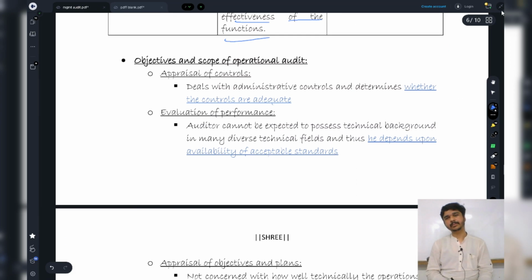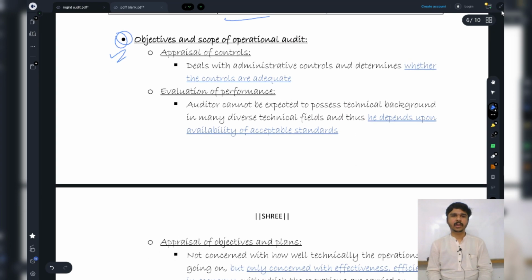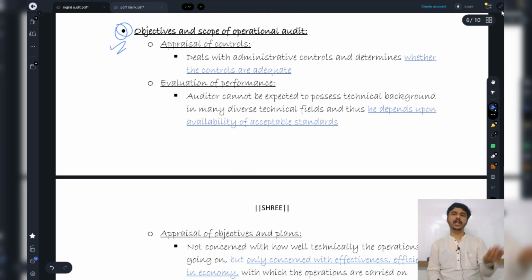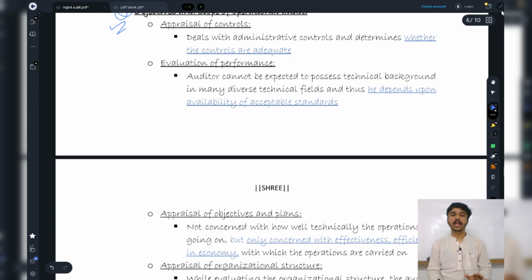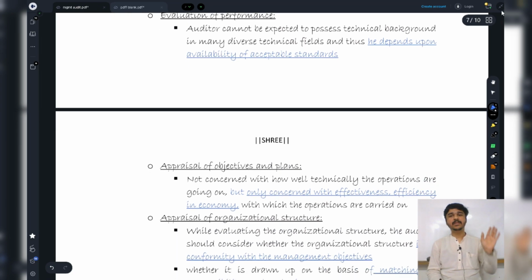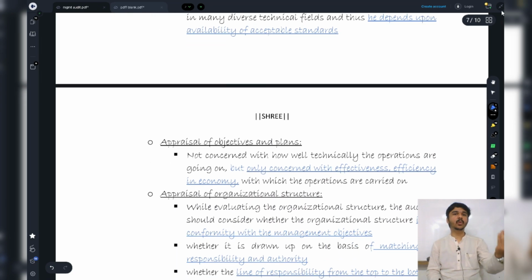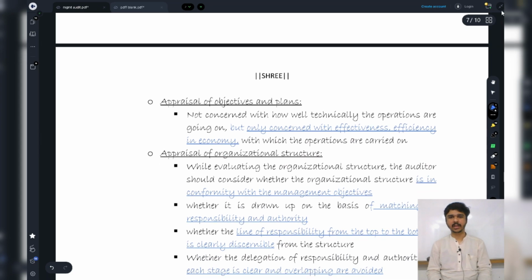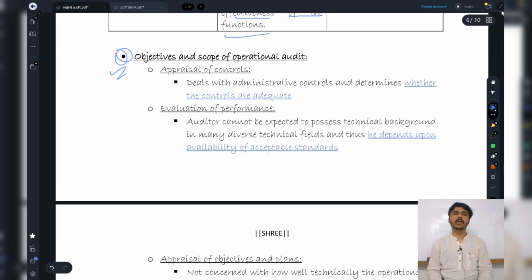See, the first thing I want to tell you is this part is not that important. We are looking at it just for the sake of looking, so that we have not ignored anything. Okay, so the first thing I'm going to check is the appraisal of controls, that is, whether the controls are adequate. Second is evaluation of performance.